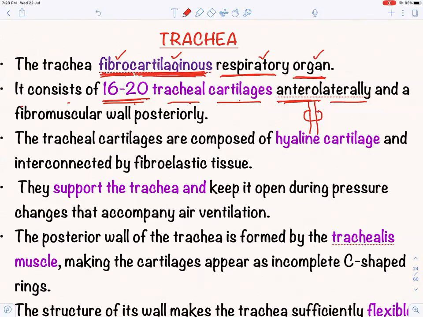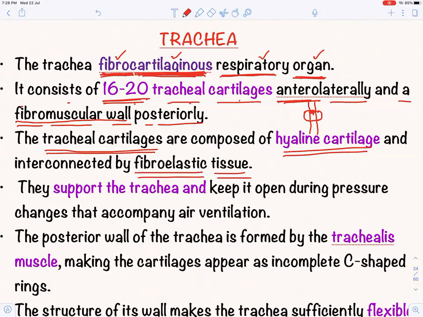Okay, and a fibromuscular wall posteriorly. And what are these tracheal cartilages made up of? These are made up of hyaline cartilage and interconnected by fibroelastic tissue. Okay, and what do these C-shaped rings do? They support the trachea and keep it open during pressure changes that accompany air ventilation.